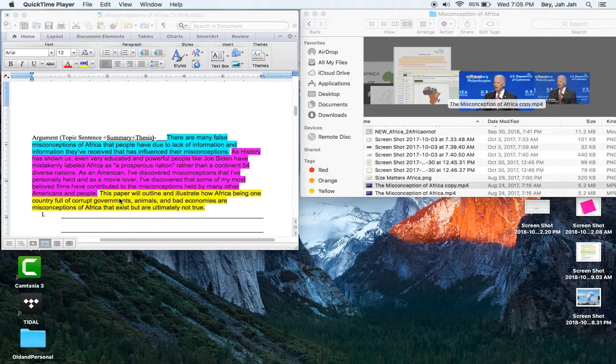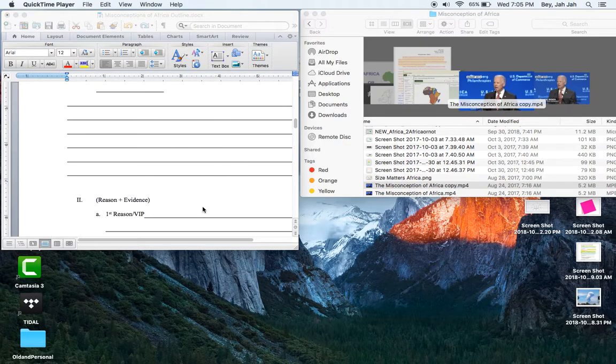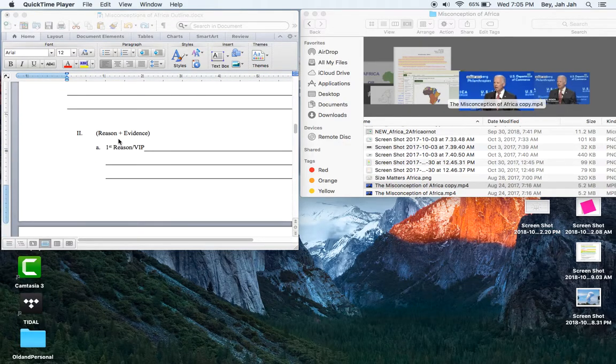Now the thesis outlines everything that they're going to talk about. Really your reasons in your paper, right? All right. This paper will outline and illustrate how Africa being one country, okay, so that's the first misconception, full of corrupt governments, that's the second, animals, right, and bad economy. So here they had their 4 misconceptions outlined. They did it in one sentence, all right, and they basically say are misconceptions of Africa that exist but are ultimately not true, period. Now they're ready to go on and list all the reasons and evidence in detail.